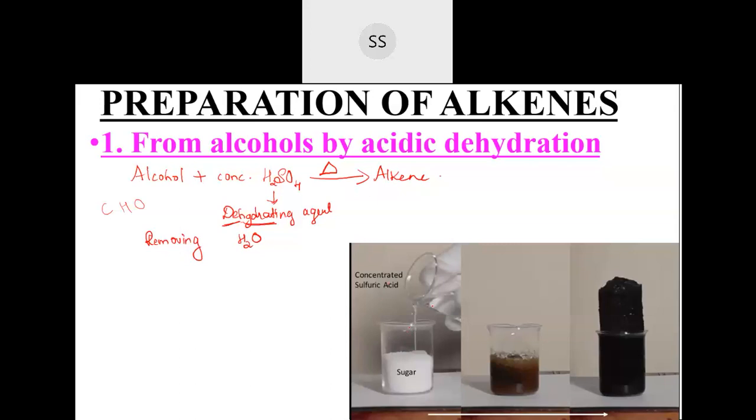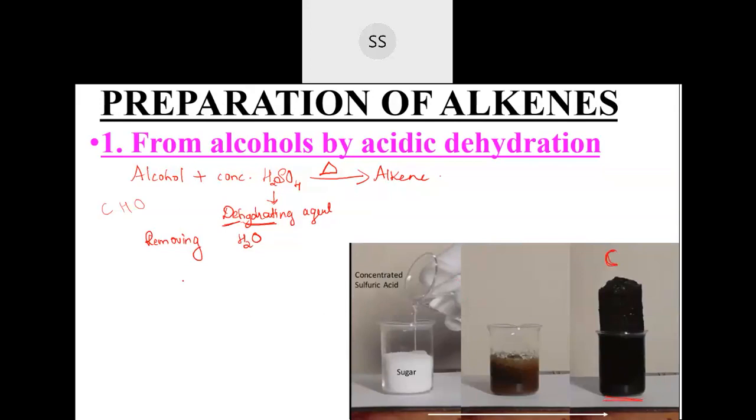When sugar is made to react with concentrated sulfuric acid, can you see the changes happening? When you take sugar and add concentrated sulfuric acid, there is elimination of water molecules, and you will see vapors coming out. Those vapors are nothing but water vapors. The remaining black colored compound is only carbon, which is left out.